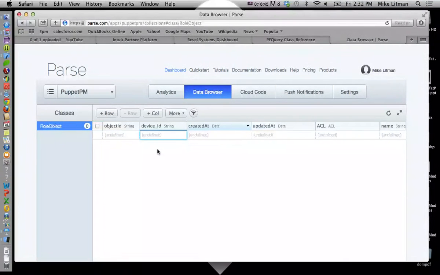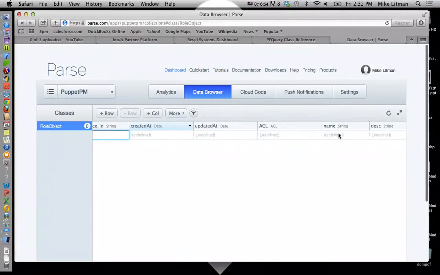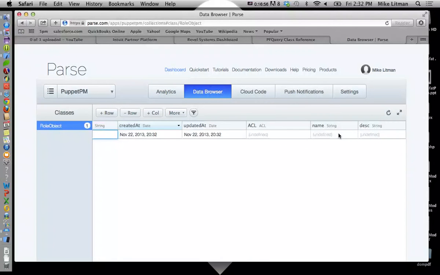Okay, so we're going to have a device ID 1. And we're going to say name, dev, description, a developer. Okay, so that's our first row.